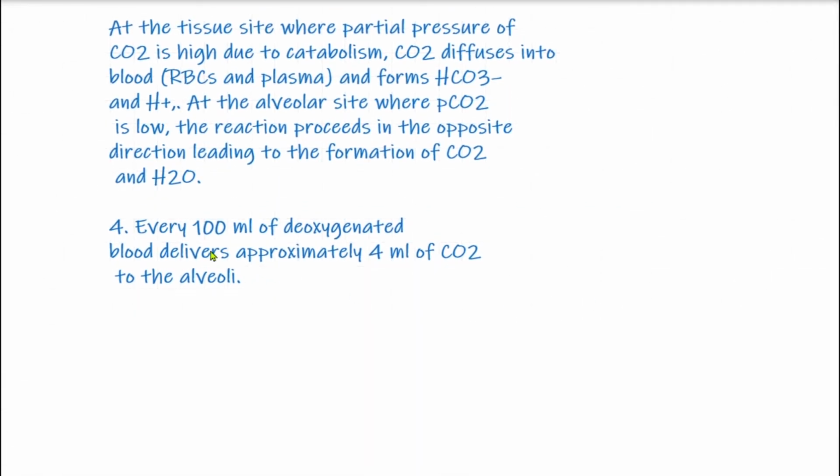Now every 100 ml of deoxygenated blood delivers approximately 4 ml of CO2 to the alveoli. Just like 100 ml of oxygenated blood was delivering 5 ml of oxygen to the tissues, here 100 ml of deoxygenated blood delivers 4 ml of CO2 to the alveoli.